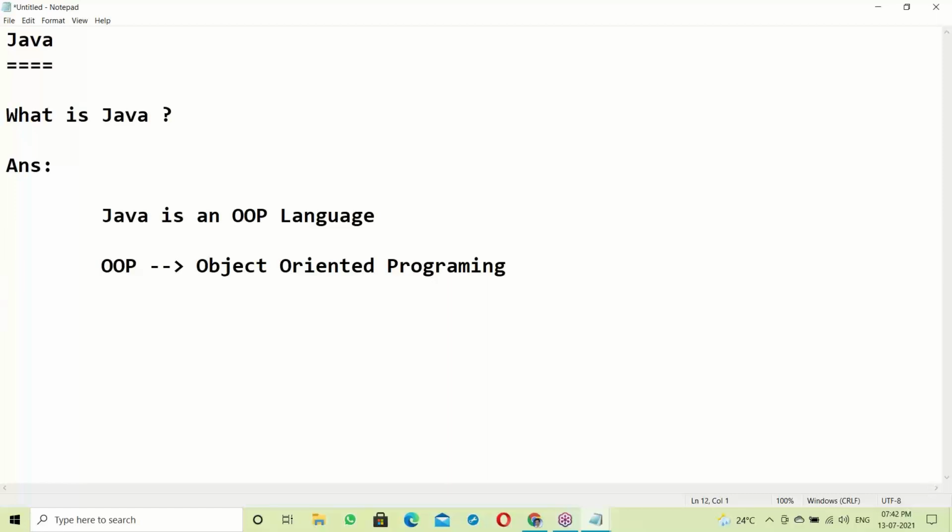See, Java software is called JDK. JDK stands for Java Development Kit. Java software is called as JDK.